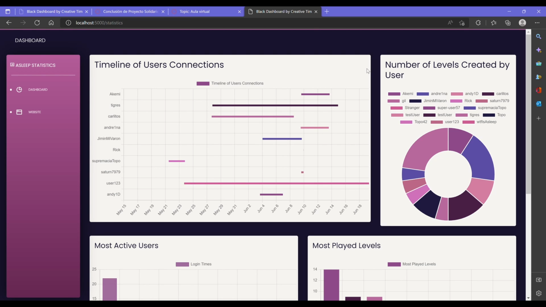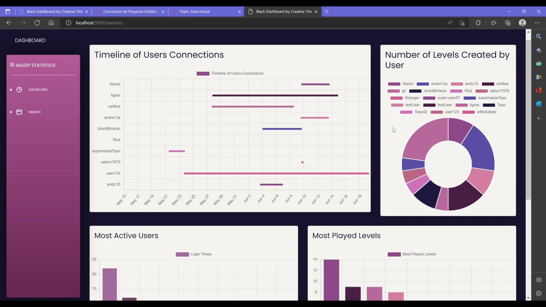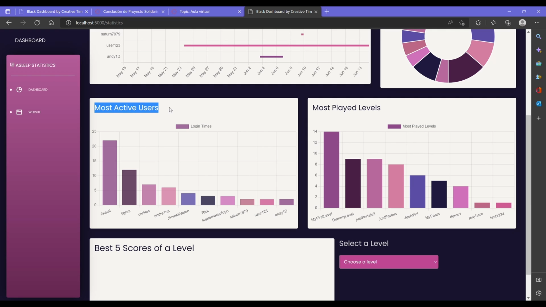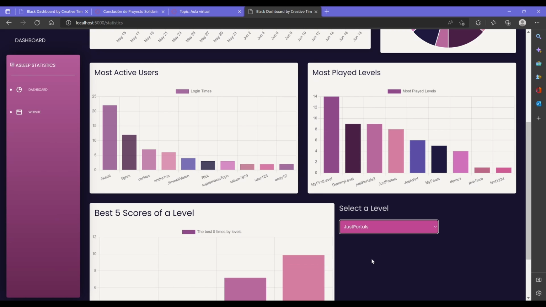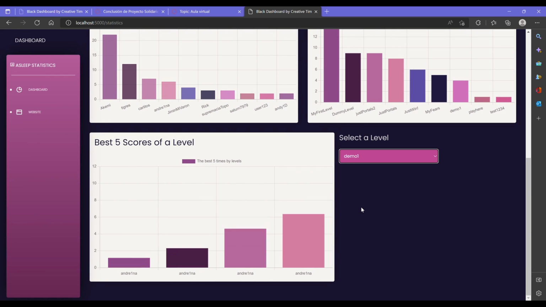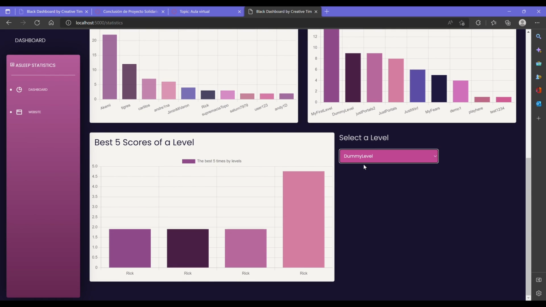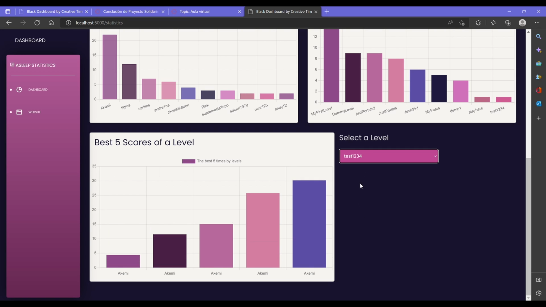The second one is a donut chart showing the number of levels created by each user. If we hover over the chart, it shows us the number of levels. For our bar charts, the first one shows the most active users by the times they have logged in to the game. The second bar chart shows the most played levels, which indicates popularity. And lastly, we have a drop-down list which retrieves all of the levels from the database and shows them. According to the level we choose, the best 5 times of the level and the users who accomplished them are shown.